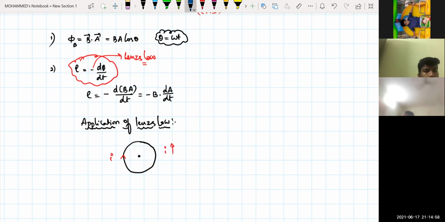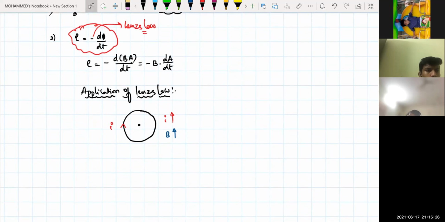Now see here, if current is increasing in the clockwise direction, can I say that the magnetic field is increasing inside? Yes, sir. So as the current is increasing, because of the increase of your current, the magnetic field is also increasing. Is that clear? Yes, sir. That means as per Faraday's law, the induced EMF in this coil will be in which direction? Opposite direction.